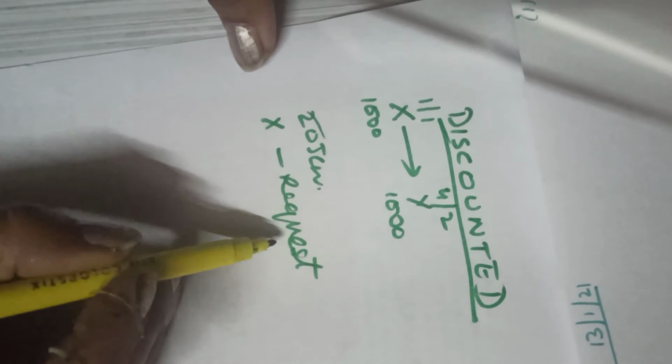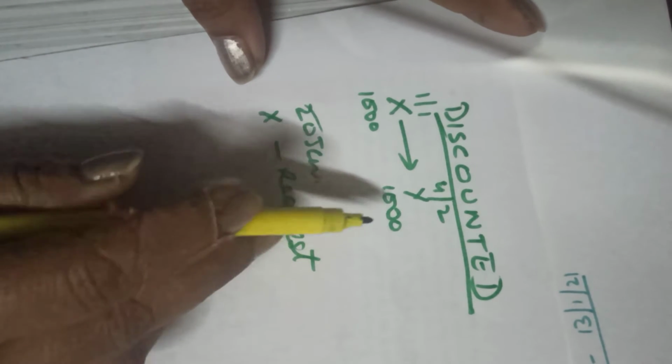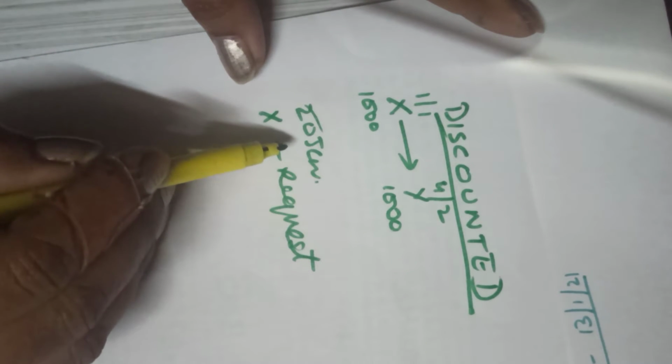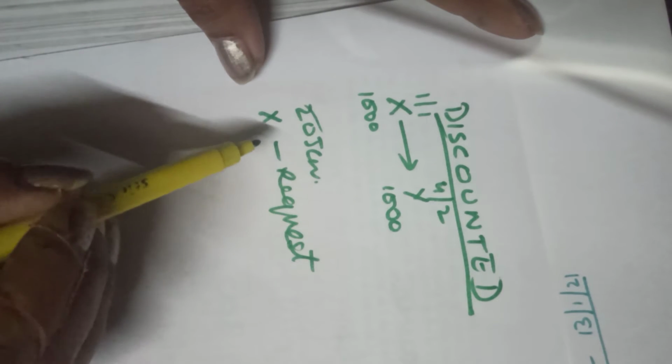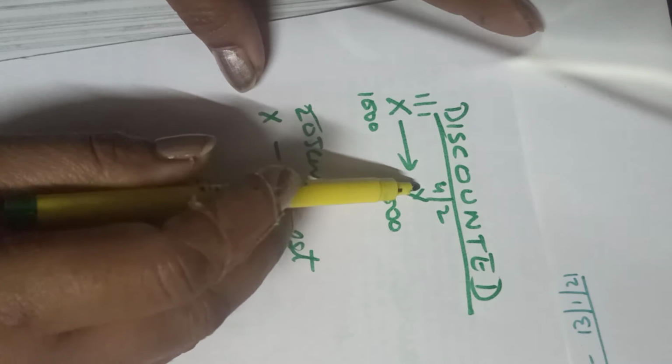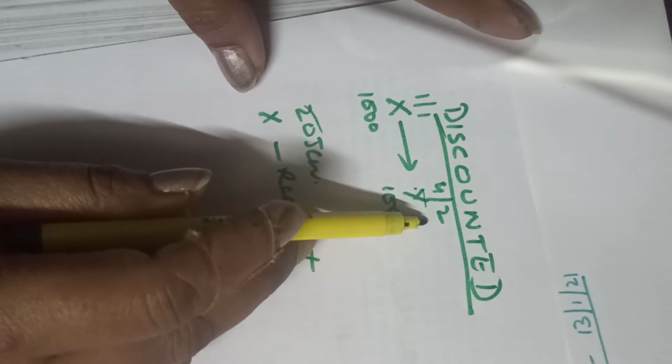Now X can request Y to make the payment, but suppose Y is not in a position to make the payment on 20th of Jan. What will he do? He will refuse. He will say, no, I cannot make the payment on 20th of Jan. I will make it, but I assure you that I will make it on the due date. That means 4th of Feb I will make the payment.